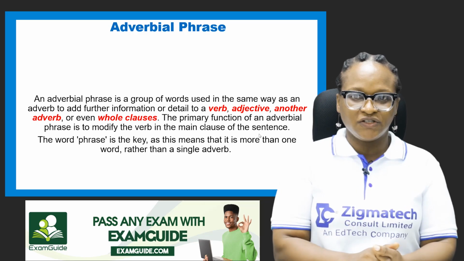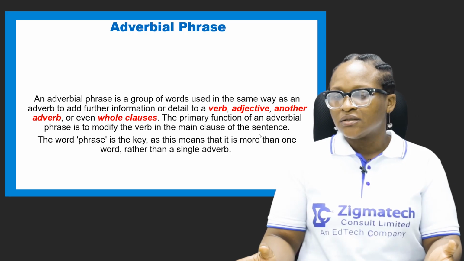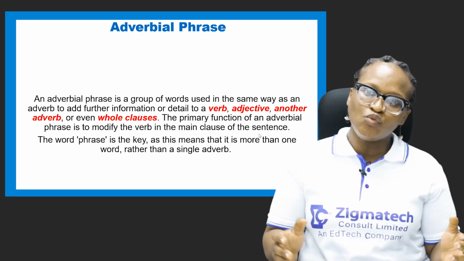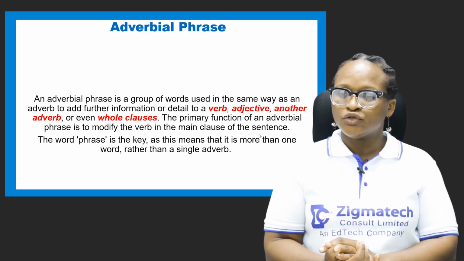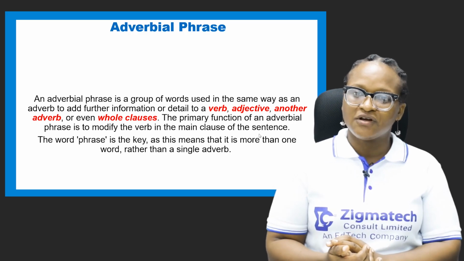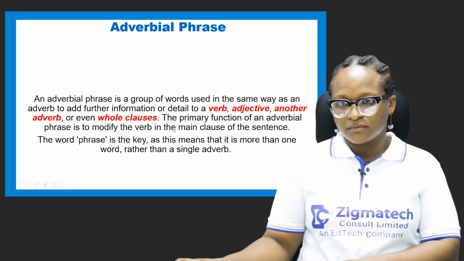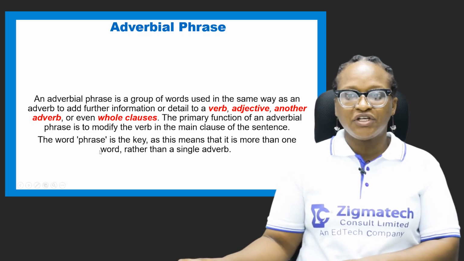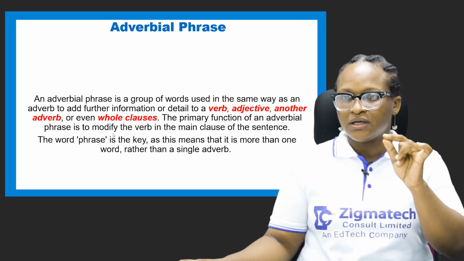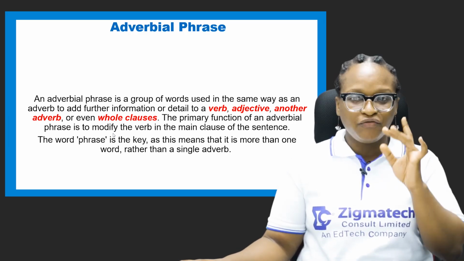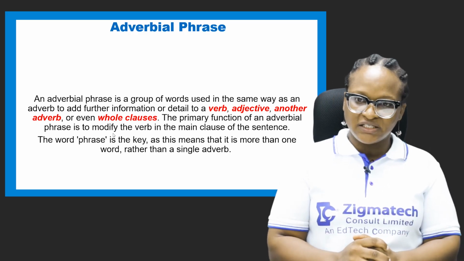Now let's look at what we have in the slide. An adverbial phrase is a group of words used in the same way as an adverb to add further information or detail to a verb, adjective, another adverb, or even whole clauses. The primary function of an adverbial phrase is to modify the verb in the main clause of the sentence.